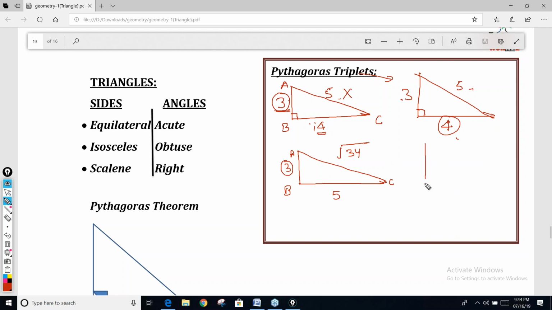Are you getting it? What I'm trying to make you understand, guys? Pythagoras triplet is useful and helpful when two sides are given. You cannot apply for one side. If one side is given as 15, you cannot find the other two side. But if I've given this side as 15 and this side as 25, then definitely you can find this side. Now tell me, what about this side?